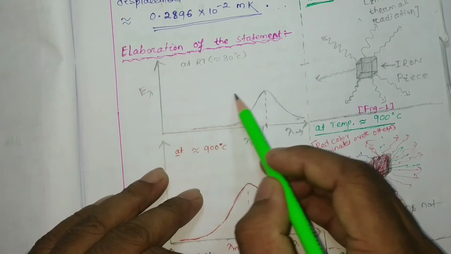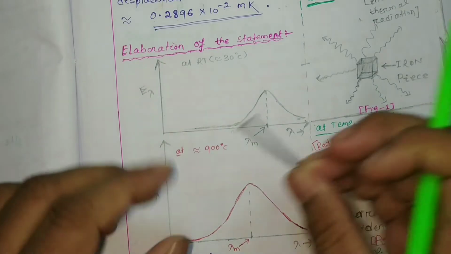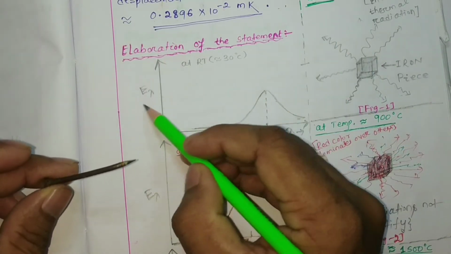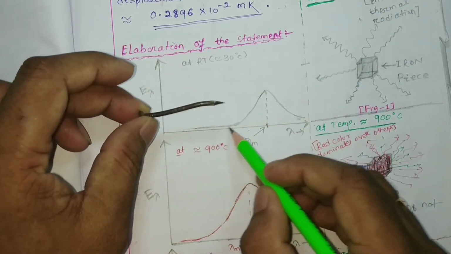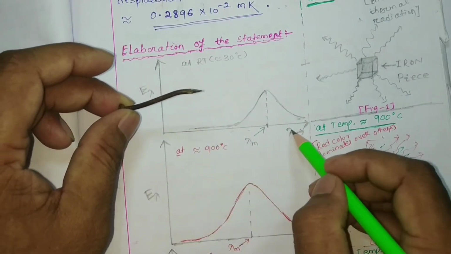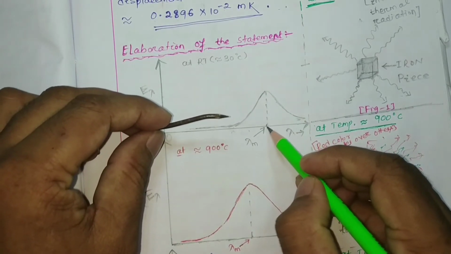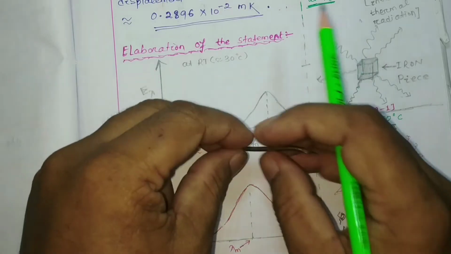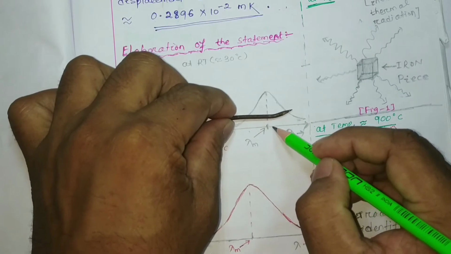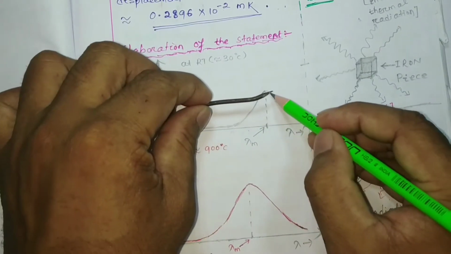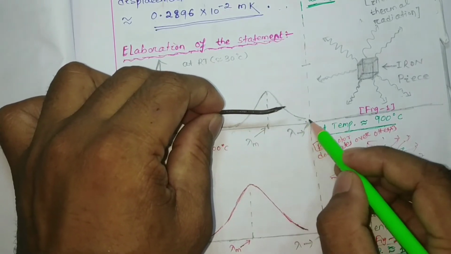Here E lambda represents the intensity of the radiation for different wavelengths. Lambda starts from 0 to infinite. Above this wavelength, the intensity of radiation coming from this iron piece decreases, and at infinite wavelength it tends to 0.